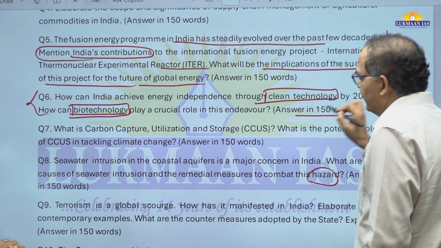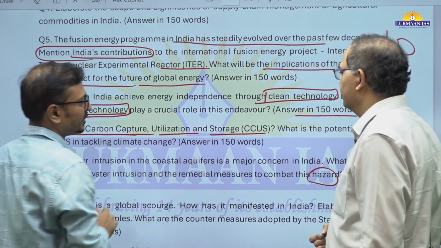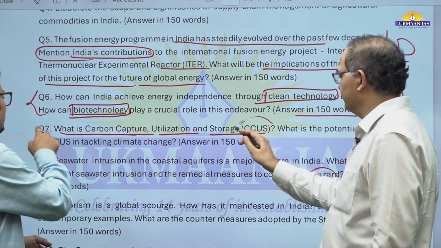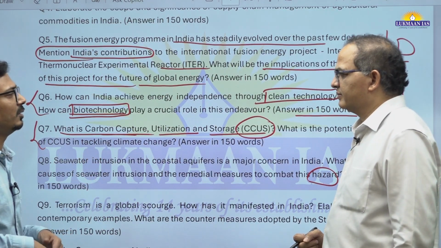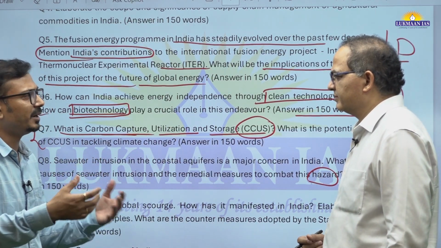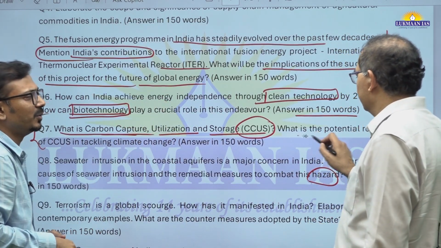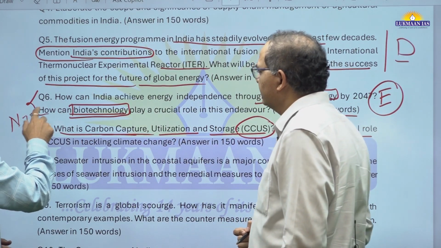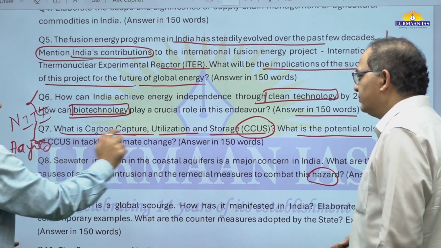The next question is on carbon capture, utilization and storage, CCUS. The context of asking this question, one can say, is the contemporary discussion on how to reduce or mitigate climate change on the world stage. This is being given as one solution. And recently, Niti Aayog gave a dedicated report on this particular carbon capture.